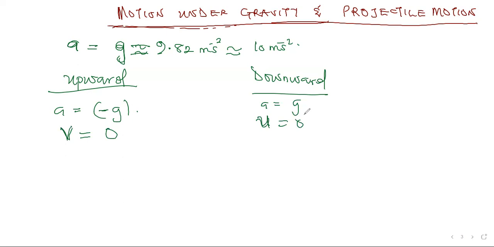We don't need to tell you that it is a constant that we should know. Whenever the object is moving upward, our acceleration due to gravity will always be negative because it's working against the gravity. And when it's going upward, the final velocity always equals 0. But when it's coming downward, our A will change to the acceleration due to gravity, and the initial velocity equals 0. From here, you should get to know something.